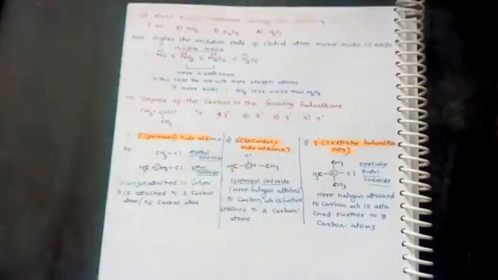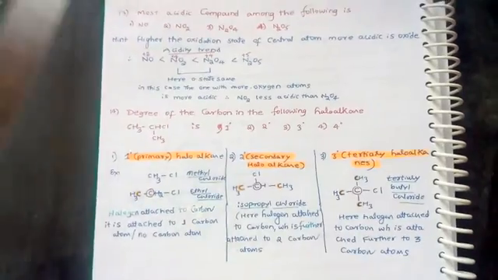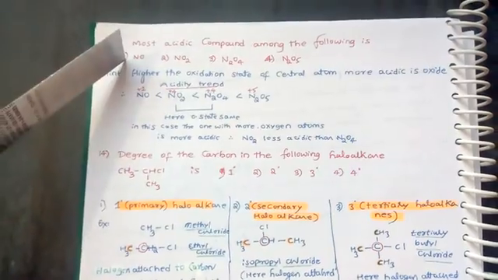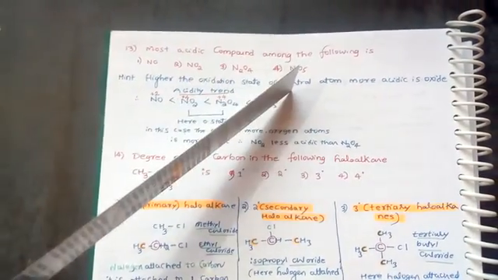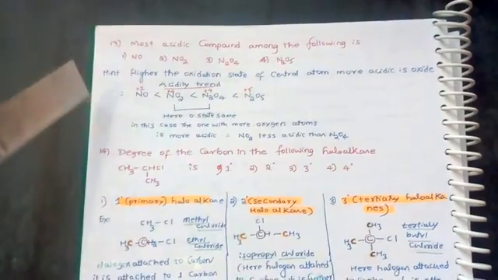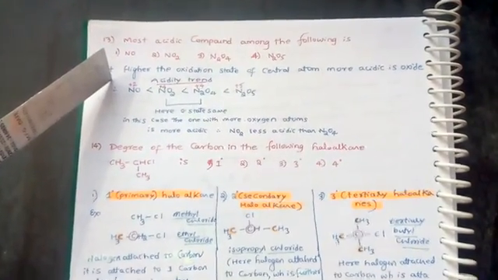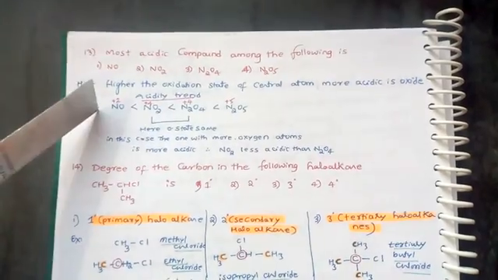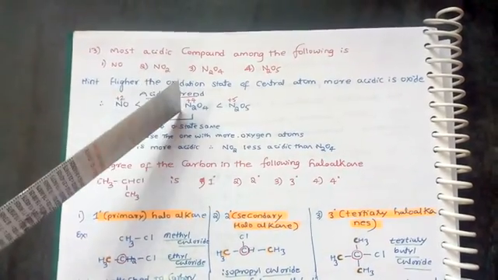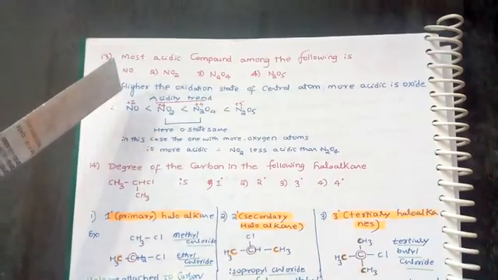Let's see the second question. The most acidic compound among the following nitrogen oxides: NO, NO2, N2O4, N2O5. I have made one simple trick. Higher the oxidation state of the central atom, more acidic is the oxide. If you find the oxidation state of the central atom, nitrogen, N2O5 has the highest oxidation state, therefore it is the most acidic.